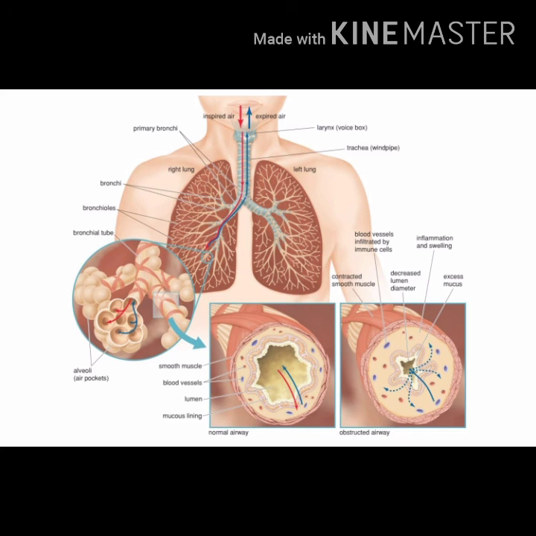Since the body size of animals is large, the diffusion process is not enough to carry oxygen to all parts of the body. So some other substances are required to carry out this respiratory process.